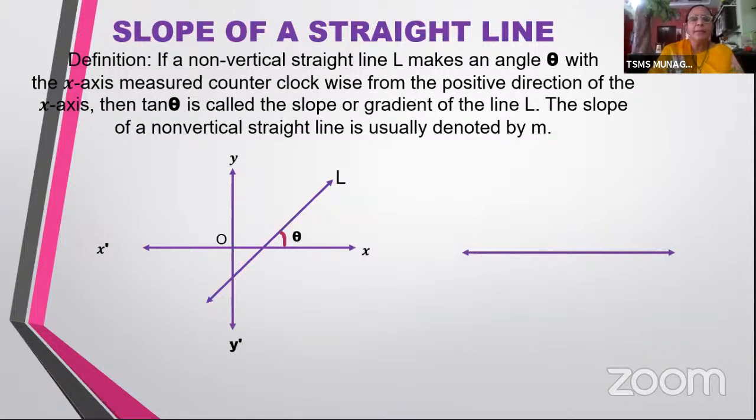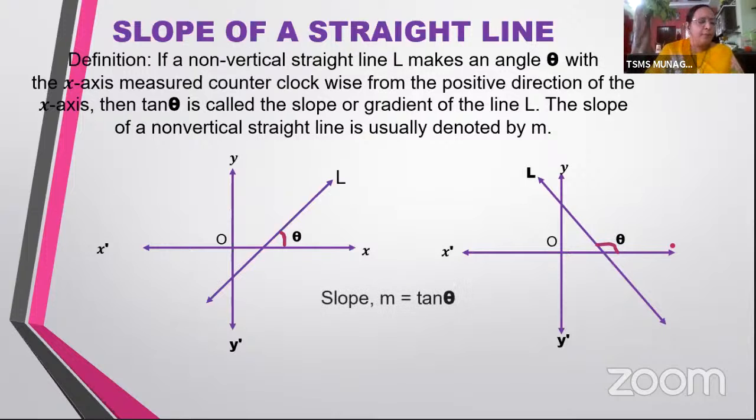Now, the line can be like this, which is making an acute angle, or it can also make an obtuse angle like this. Even then, we will be measuring the angle in the positive direction only, that is the anti-clockwise direction, and for which we will be taking tan theta, which is called the slope. Now, this is what you have learnt in your 10th class also.